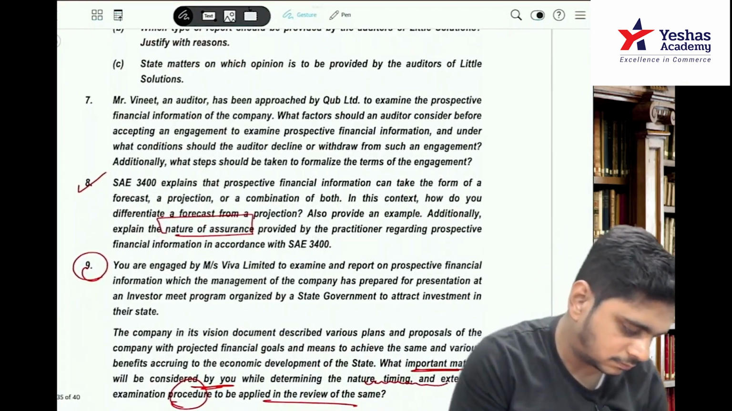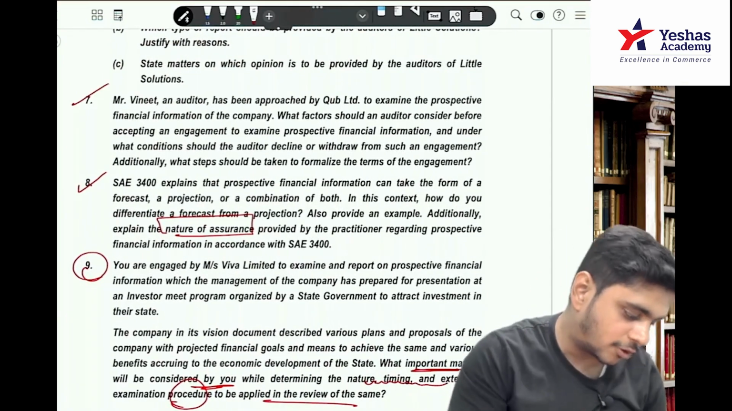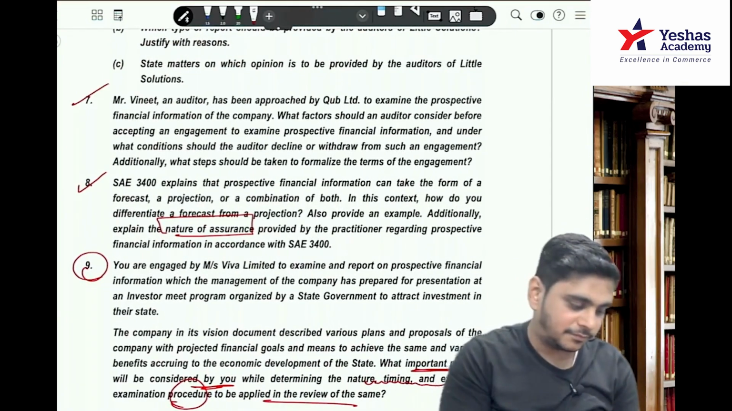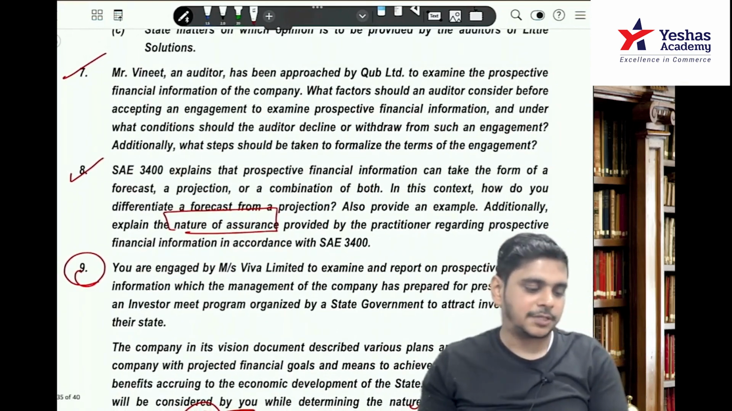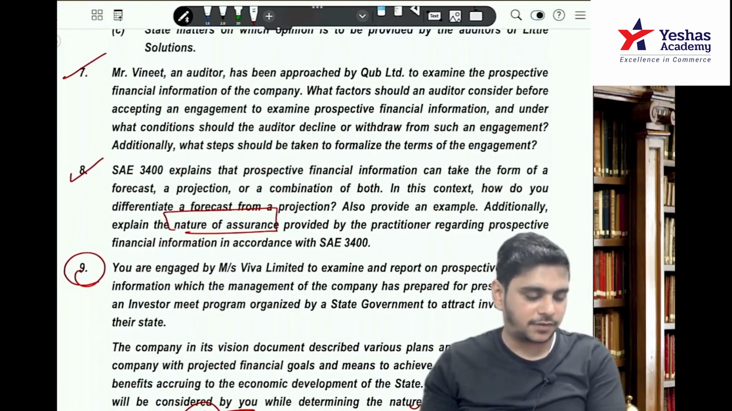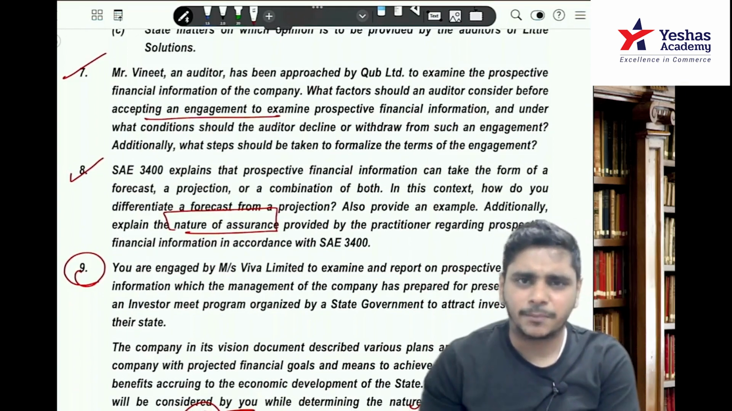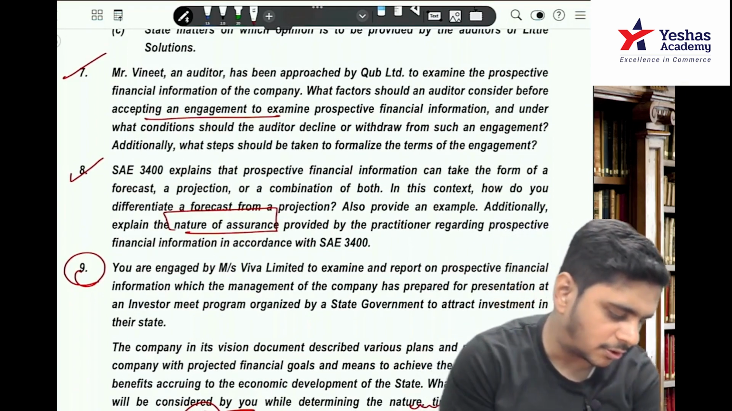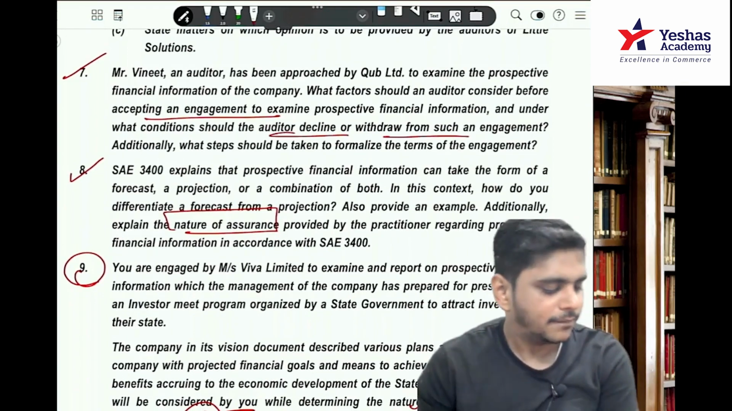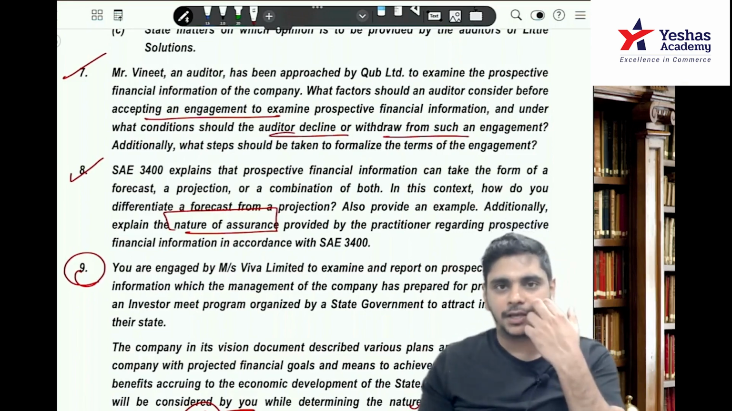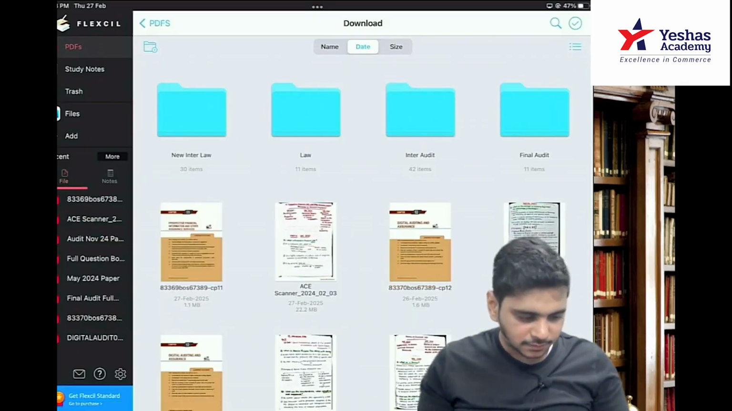7. One more on prospective. So prospective is important. Mr. Vineet has been approached by Q Limited to examine the prospective financial information. What factors should be considered before accepting the engagement to examine the PFI, and under what conditions should the auditor decline or withdraw from such an engagement? What steps should be taken to formalize the terms of engagement? Before acceptance, the answer.